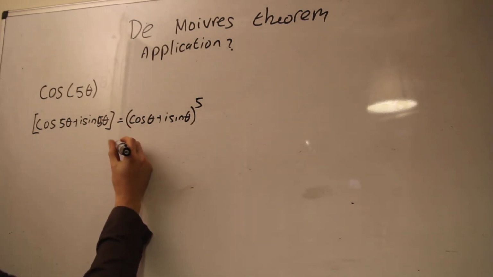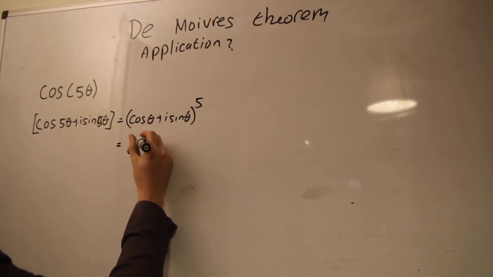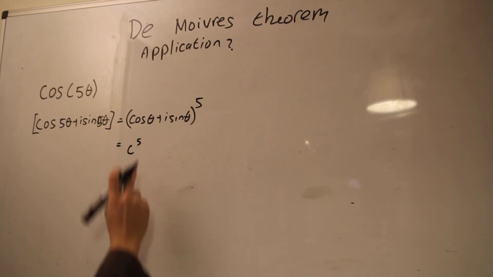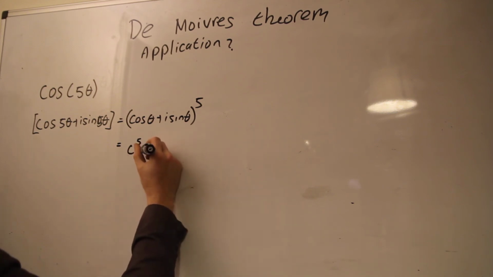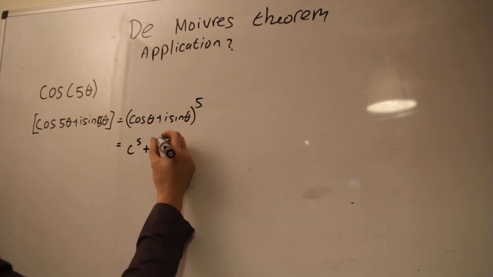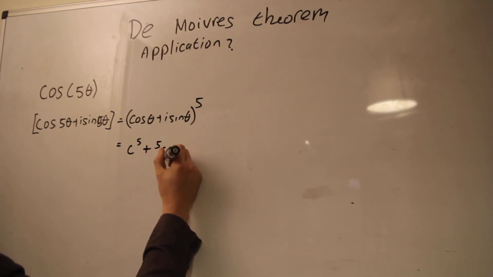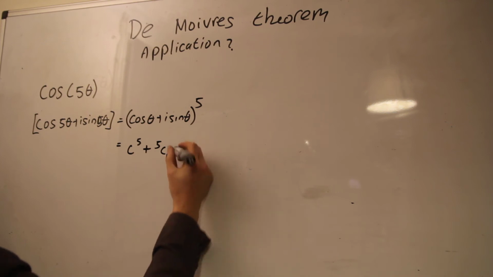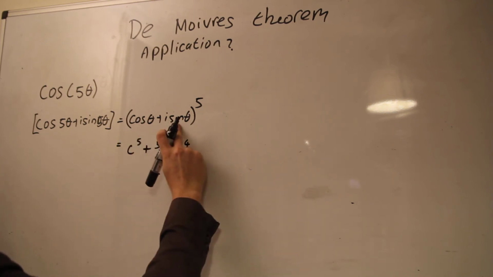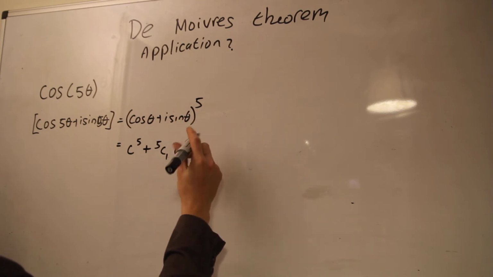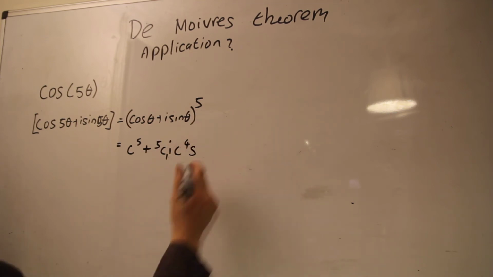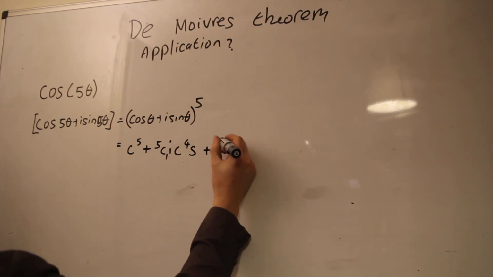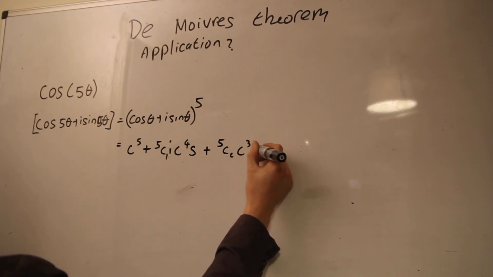Alright, so just looking at that right hand side, I know that this is going to be cos to the 5. Now I'm just going to abbreviate C5. That means (cos theta) to the 5. So no compound angles in there, right? So C to the 5 plus, well the next thing, by binomial expansion, it would be 5 choose 1. Which we'll put those coefficients in a minute. I'm going to take these straight from Pascal's triangle, all right? Times C to the 4, but the last term would be times sine, i sine theta. Okay, so actually I'm going to put an i there. Second term, or third term I should say, will be, well, hang on. I'll leave that as a plus for the moment. So 5 choose 2, C cubed, S squared.